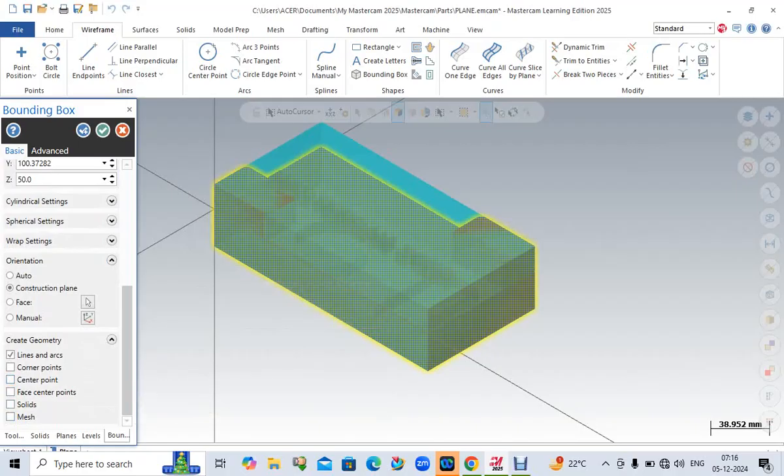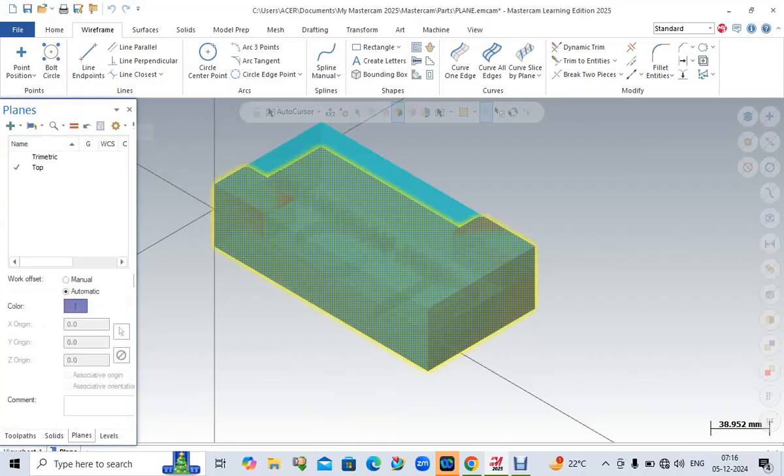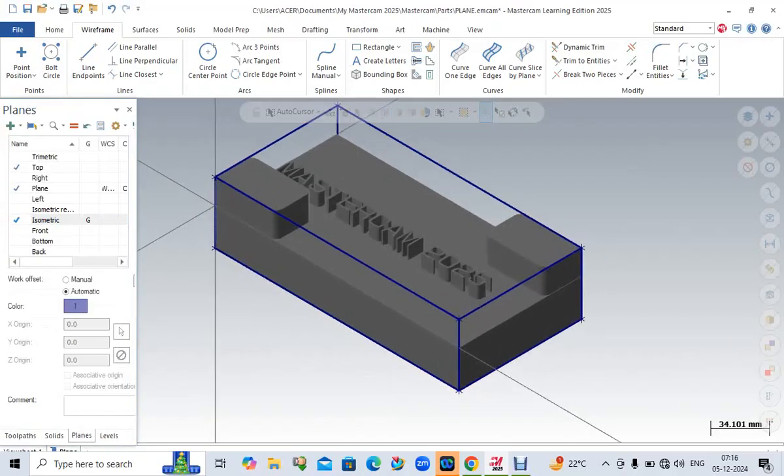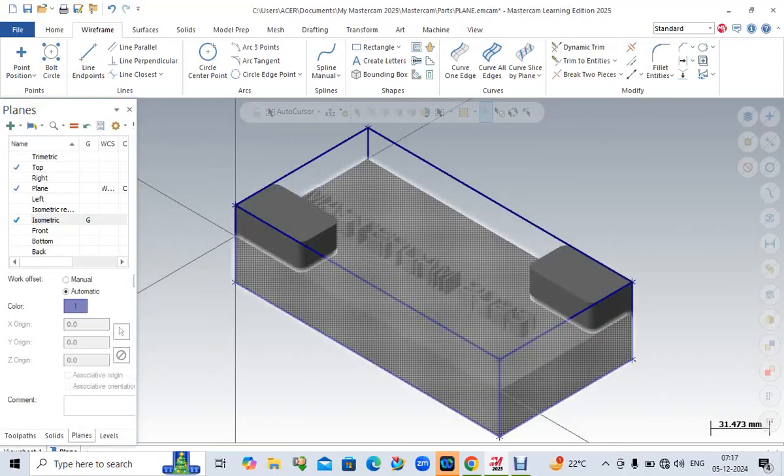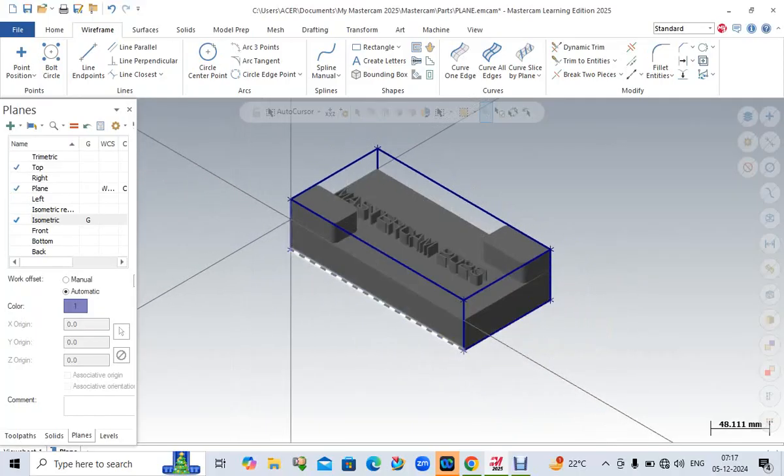Then you have to put corner points for WCS and construction plane as well as the center point. Then OK. Now you see it has automatically created points in the corners and it is creating those planes. So it is easier to work with WCS at any place.